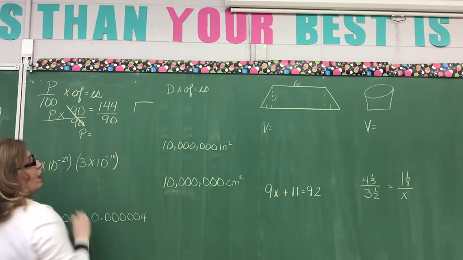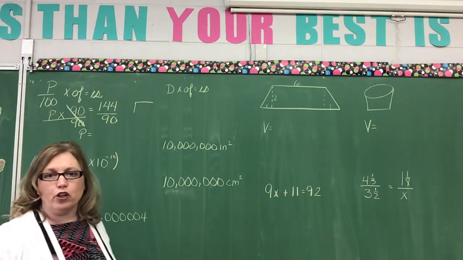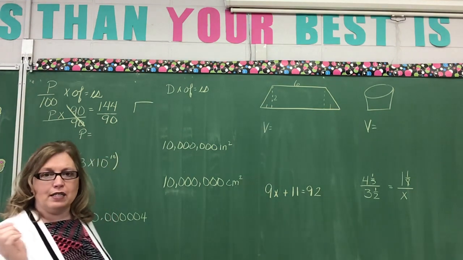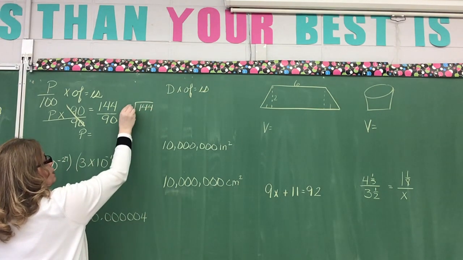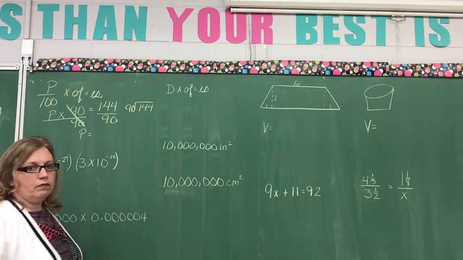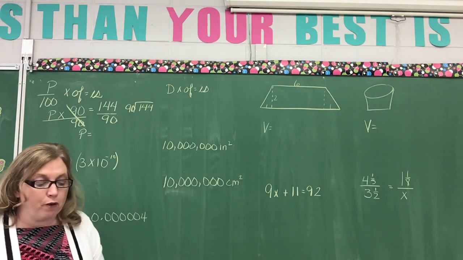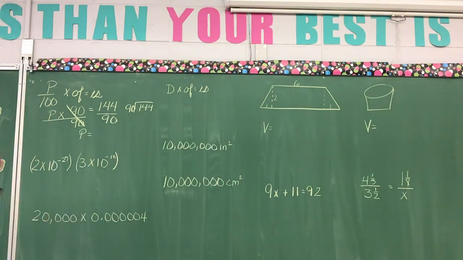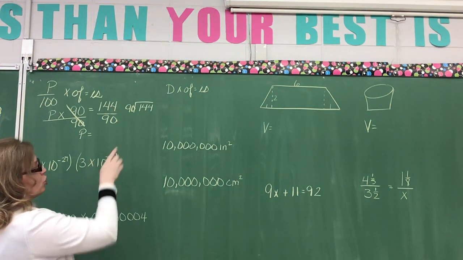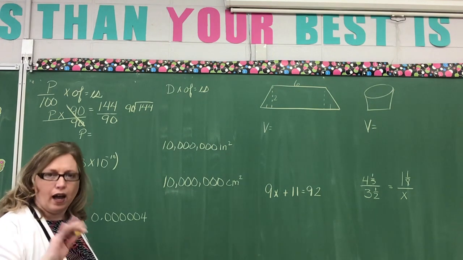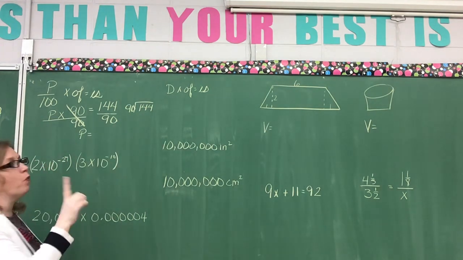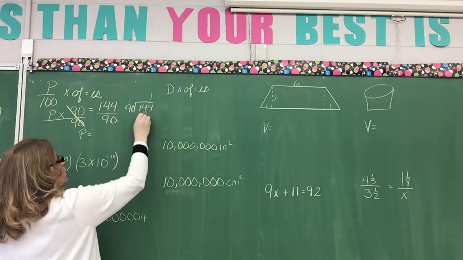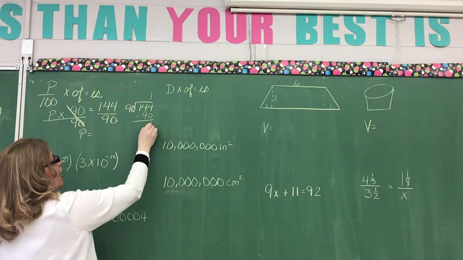And I'm going to say, what number goes inside the box? What did I tell you? Whatever's on the top goes inside the box. So we're going to say 144 divided by 90. Okay? 144 divided by 90. Now, what are we going to do? You say, Mrs. Turner, 90 is bigger than that. I know that. So 90 goes into 144 one time. Okay, so we're going to put our 90 down here, and we're going to subtract.